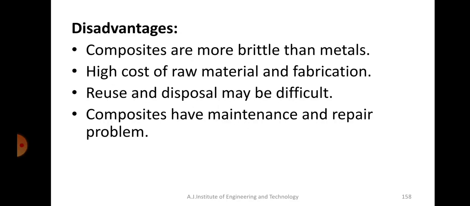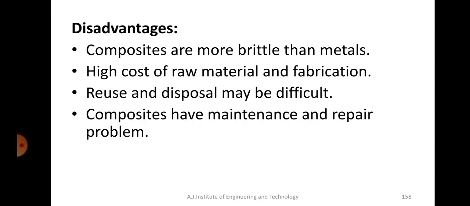Okay, disadvantages. So composites will also have certain disadvantages. One of the disadvantages is that composite materials are more brittle than metals. Okay, high cost of raw materials and fabrication. So fabrication cost is more for composites compared to that of metals. Reusing and disposal is a problem. So it is not easy to recycle composites.